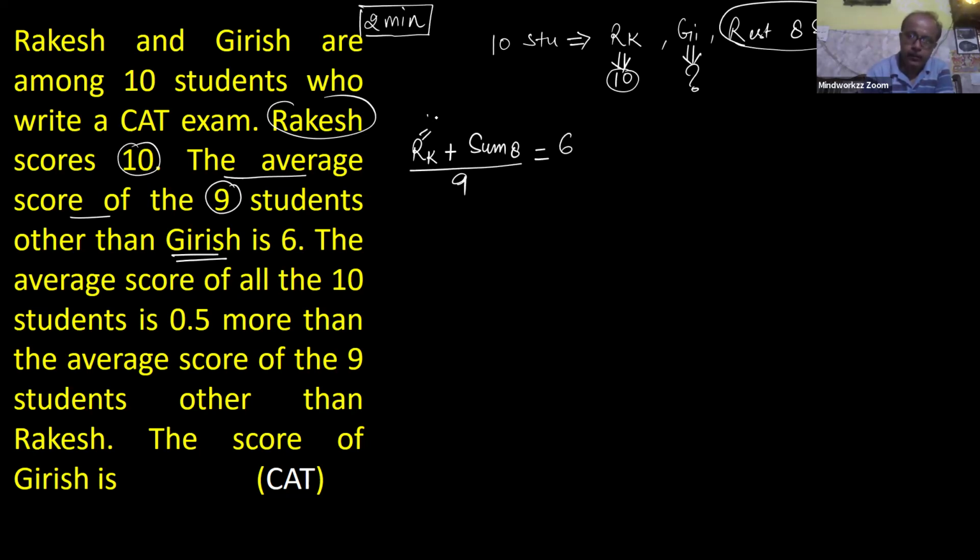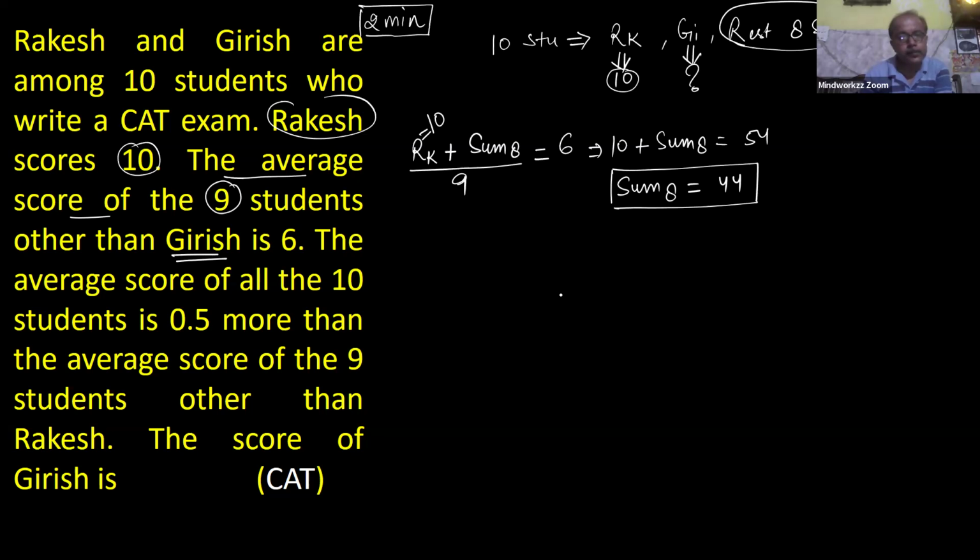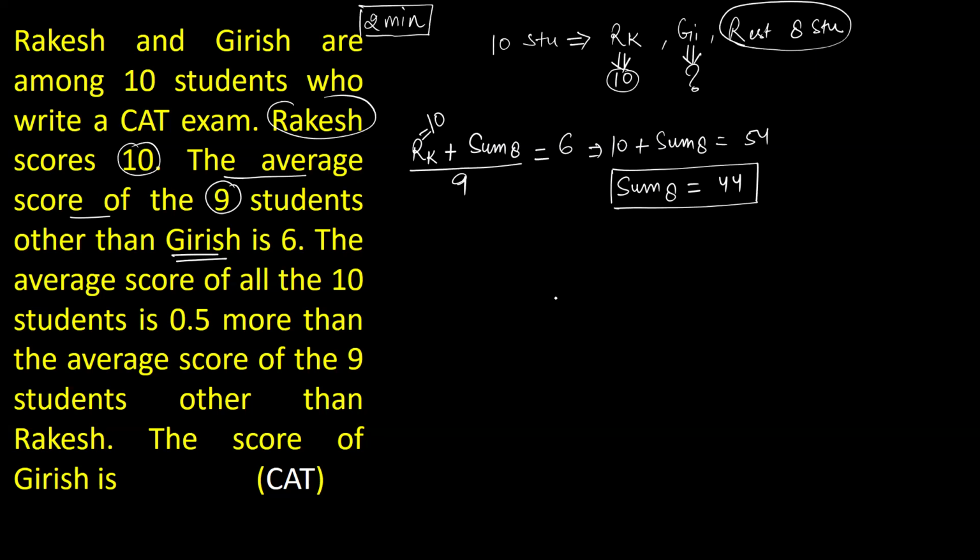And you know the score of Rakesh is 10. So 10 plus sum of 8 students is equal to 9 times 6, which is 54. It means the sum of the rest 8 students' total score is 44. I hope this one is clear to everyone. Yes or no?